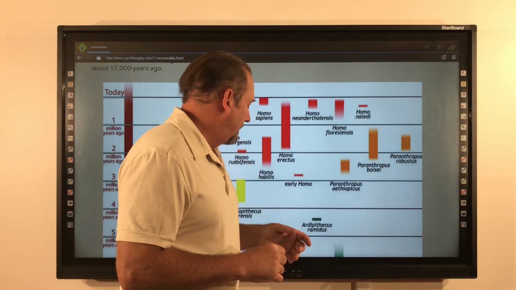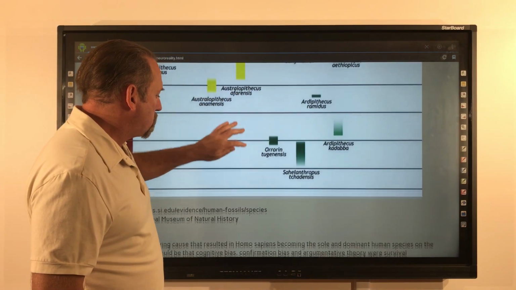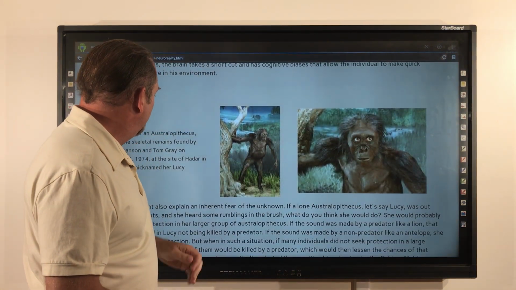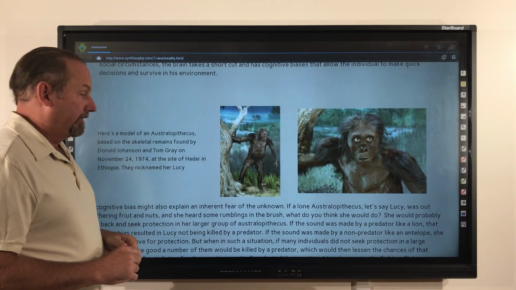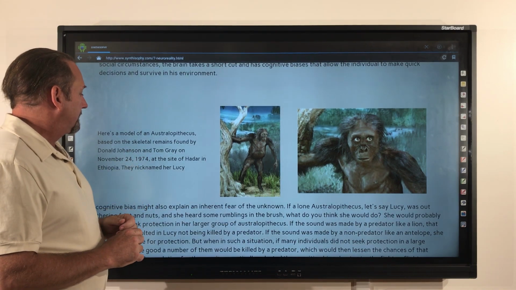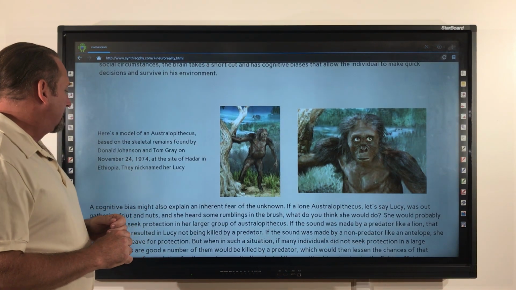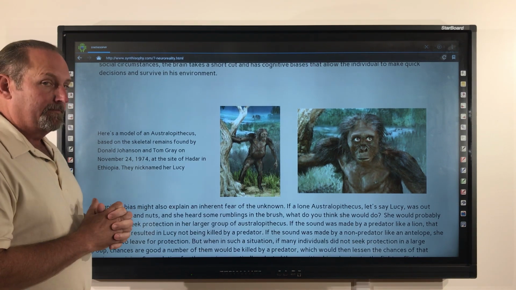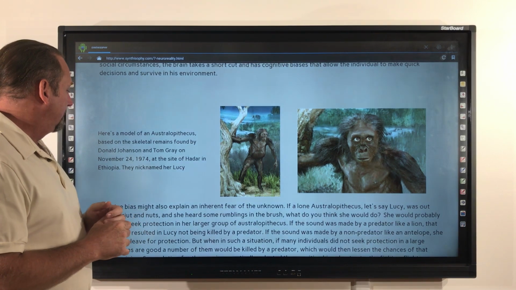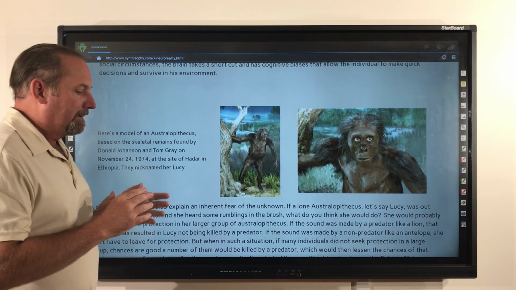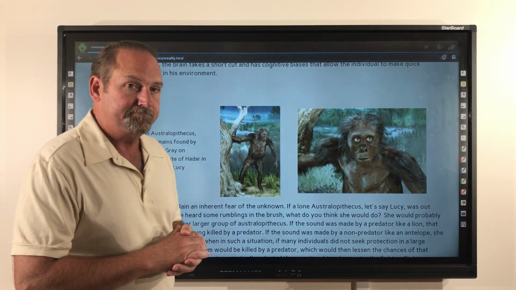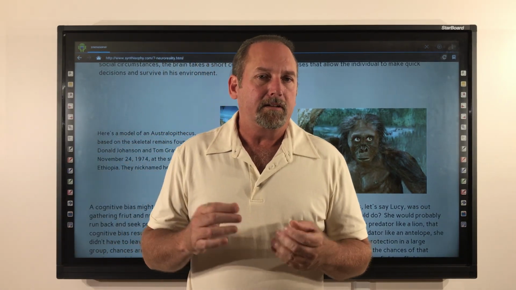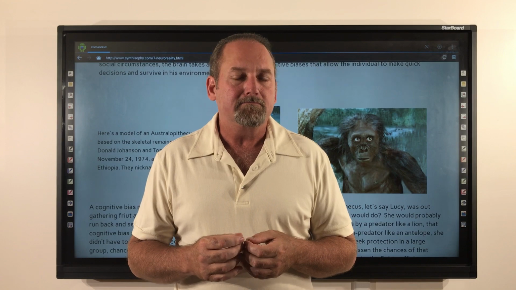Let's take a closer look at Australopithecus. Here's a model of an Australopithecus based on the skeletal remains found by Donald Johanson and Tom Gray on November 24th, 1974, at the site of Hadar in Ethiopia. They nicknamed her Lucy. So let's consider cognitive bias and fear of the unknown.